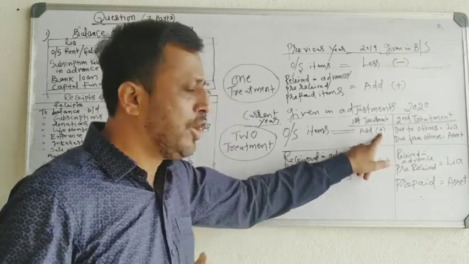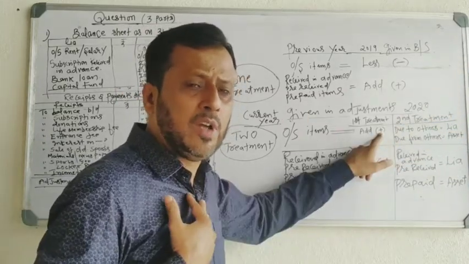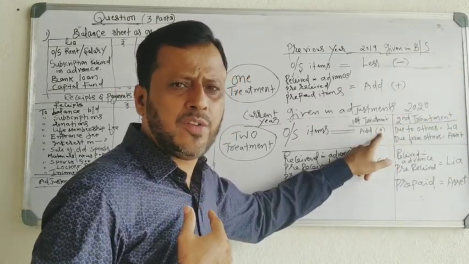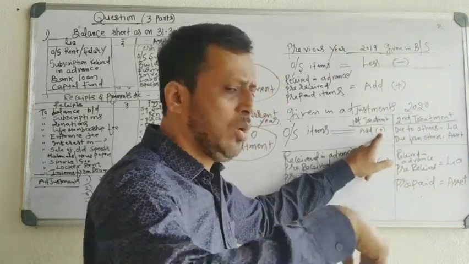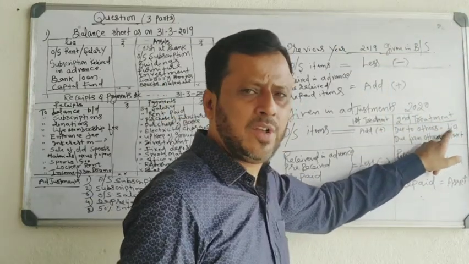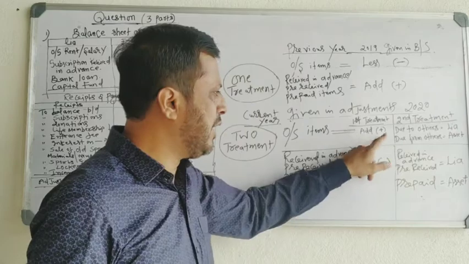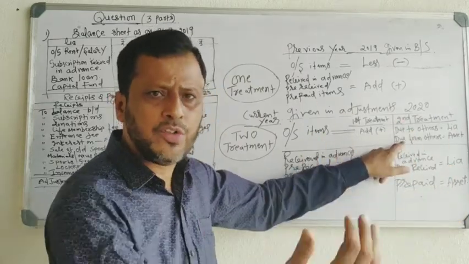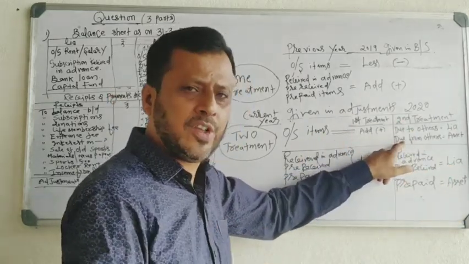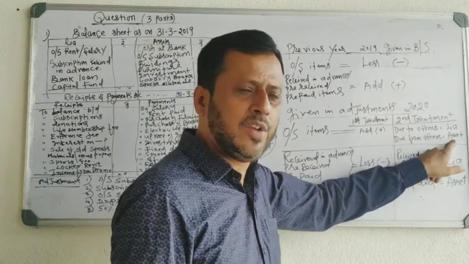If it is due to others, that is, the not-for-profit organization has to pay to others, then show it on the liability side. Outstanding items due from others, which we have to receive, are an asset, so show them on the asset side.